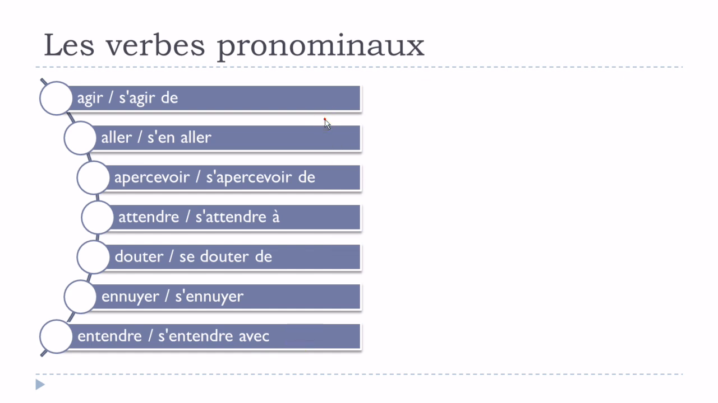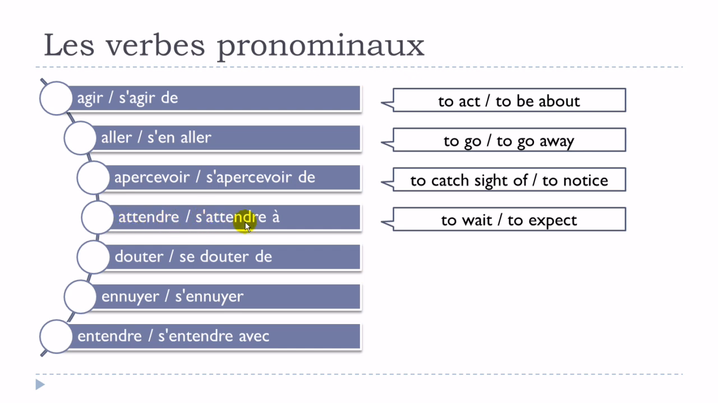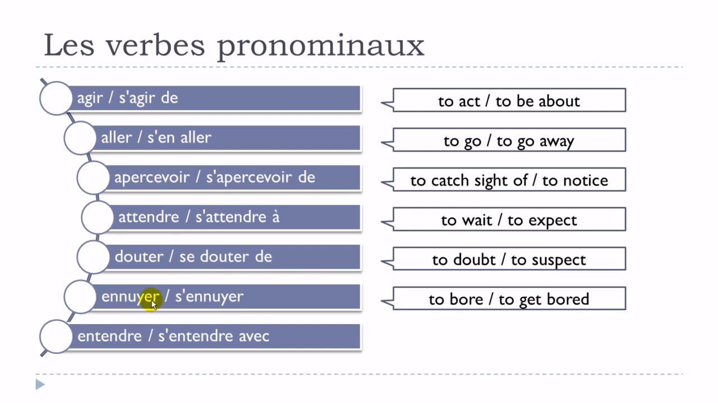Okay, so let's see now the translations. Agir, s'agir de. Okay, so I will respect exactly the same order for the translations. So agir is to act, and then s'agir de, to be about. Okay, so it will be exactly the same for the other verbs. Aller, s'en aller, apercevoir, s'apercevoir de, attendre, s'attendre à, douter, se douter de, ennuyer, s'ennuyer, entendre, s'entendre avec.